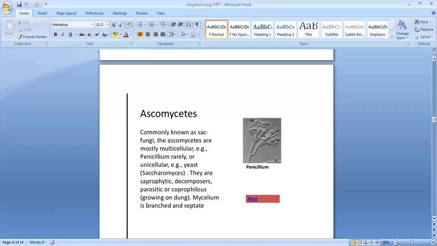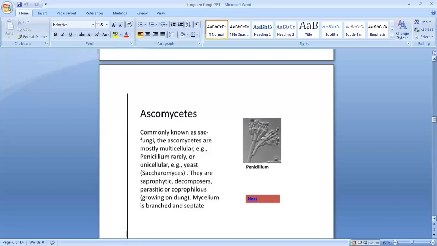Then what about the mycelium? Mycelium is branched and septate. It has many branches. Just think of a tree or plant with many branches, it looks the same. So it is branched and also septate. Septa or crosswalls are present in the body of the hyphae.